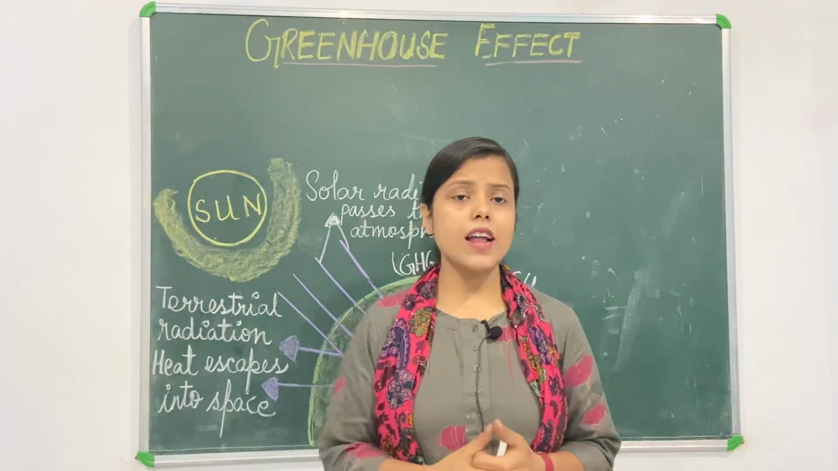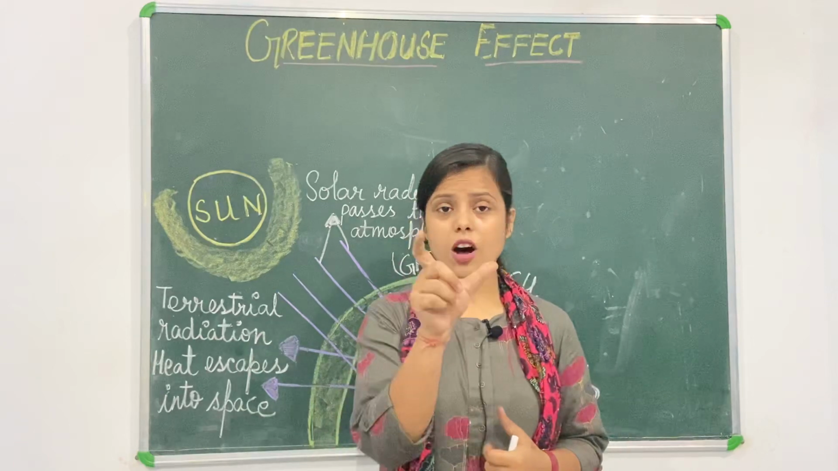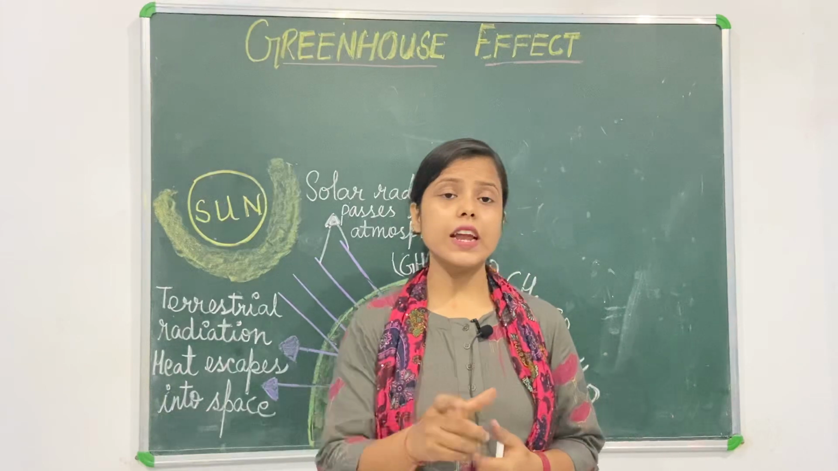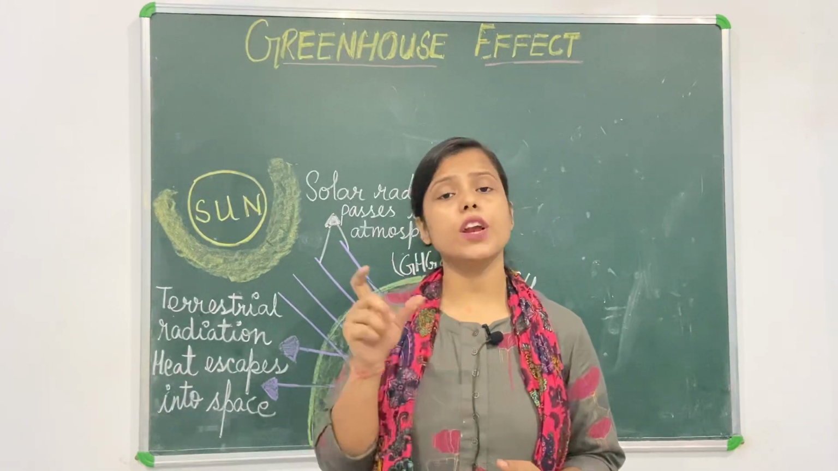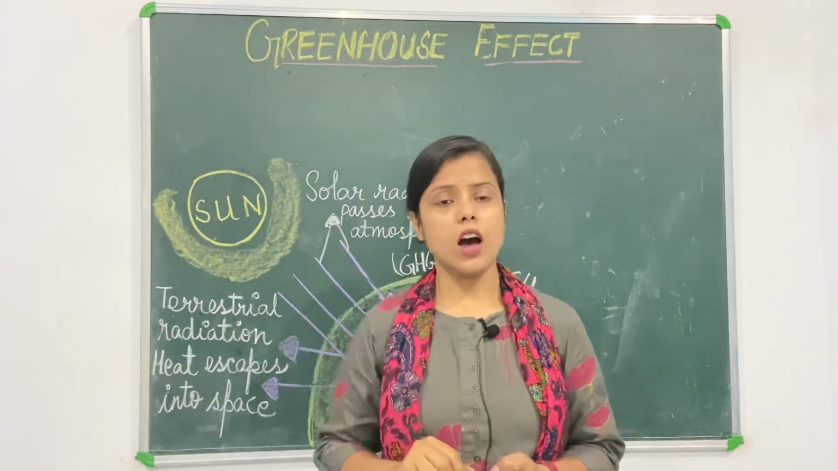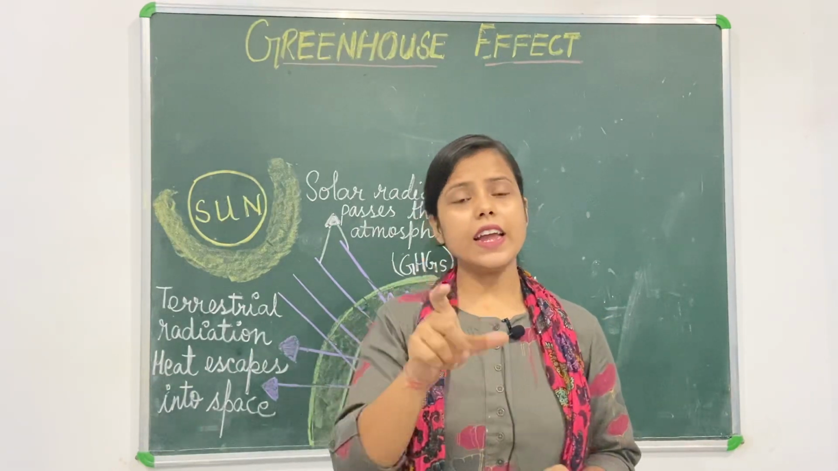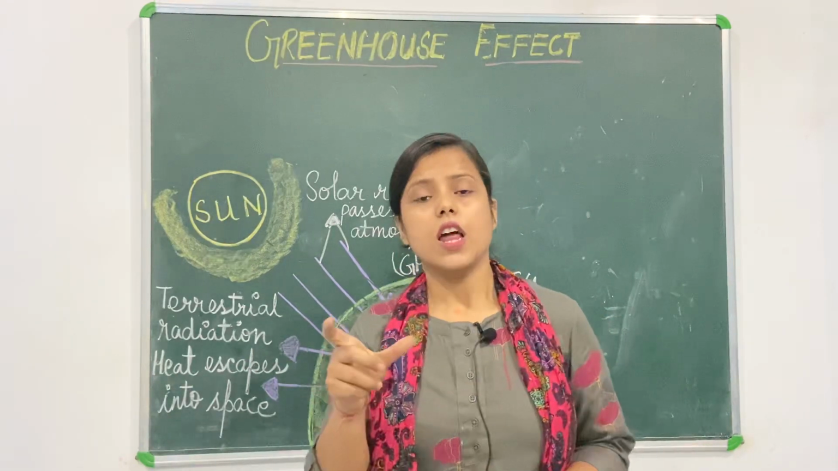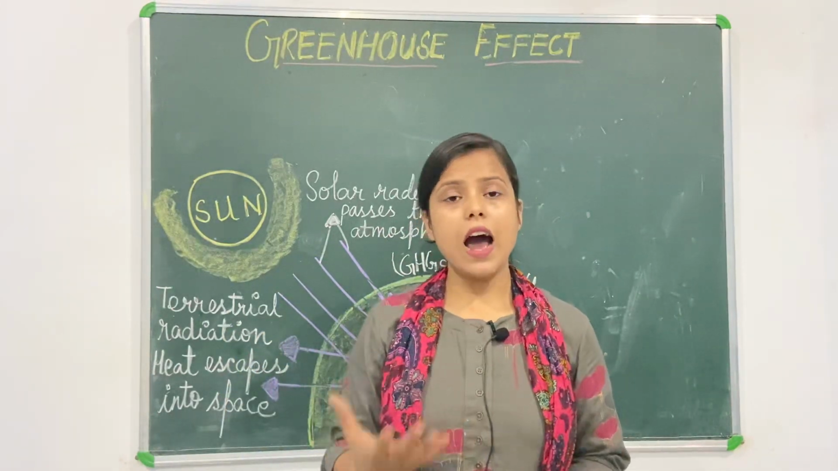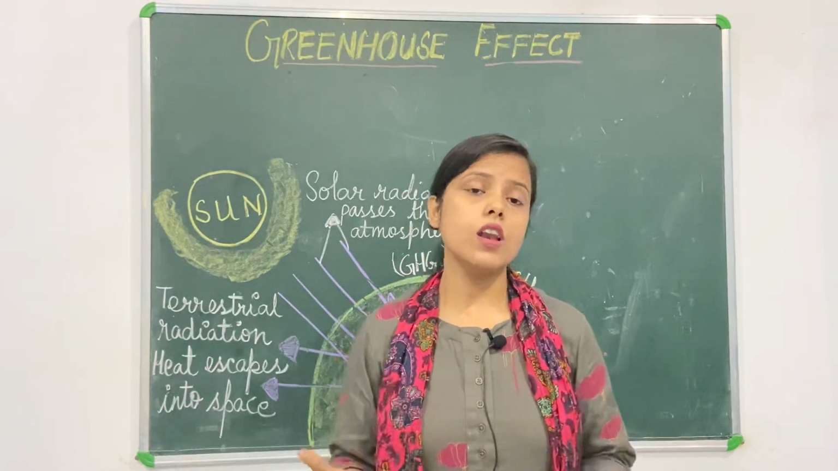So, in order to understand the greenhouse effect, first you have to understand what the term greenhouse means. Greenhouse is formed from two different words, green and house. Green is clearly related to greenery. Now, greenery means what? Plants, of course. And house is the living place where these green plants are grown.